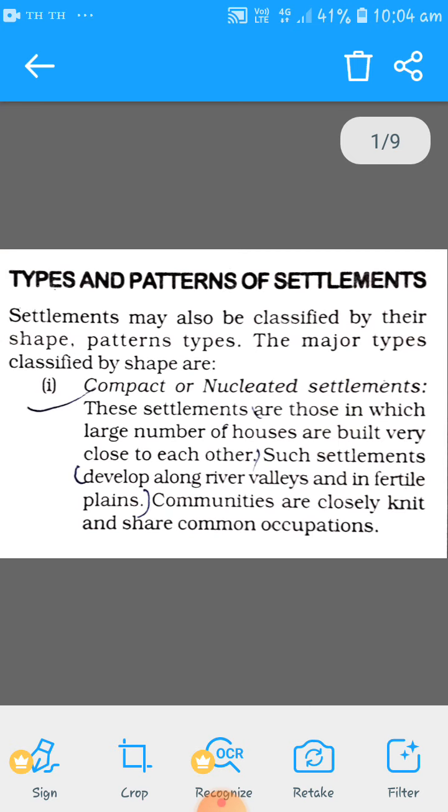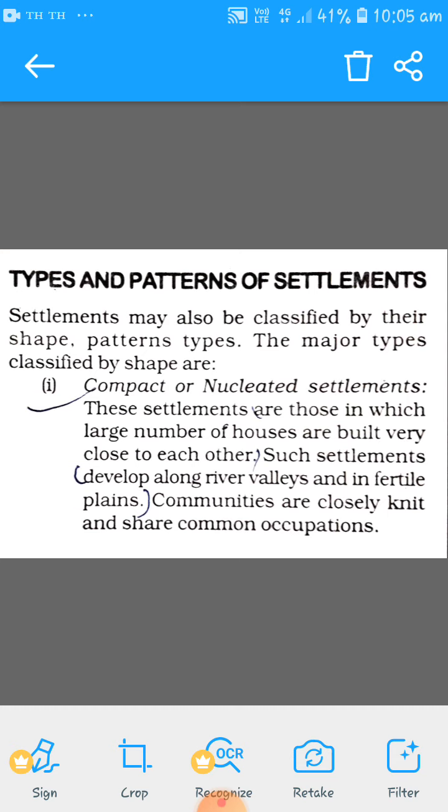Let us see what is compact settlement, or nucleated settlement. You know that nucleus is the center, and compact is something that is spaced very closely. From the name itself we can see these settlements are those in which a large number of houses are built very close to each other. Such settlements develop along river valleys and fertile plains. Communities are closely knit and share common occupations.